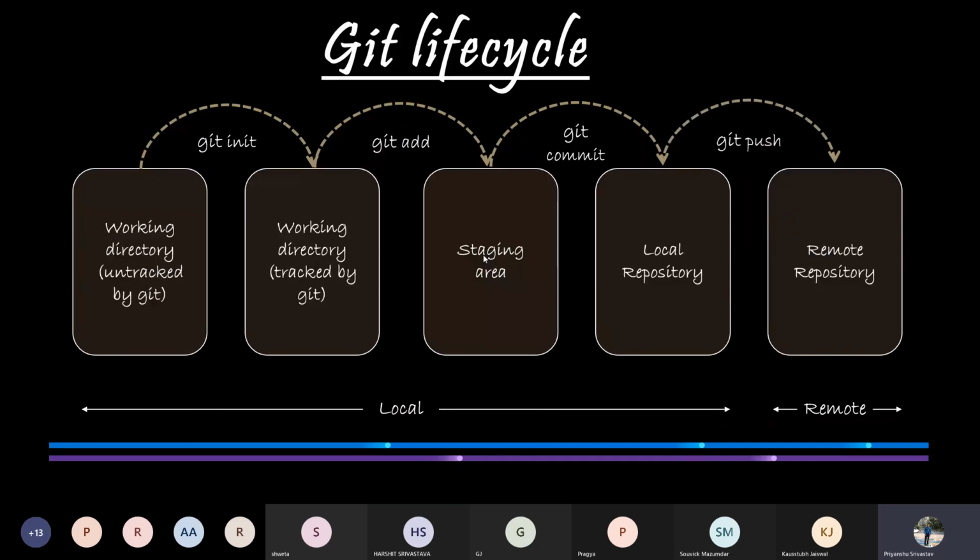Once you have done all your work, the next step is to push the code to GitHub or the distributed cloud, whichever you are using. Then the code is pushed from the local storage to the cloud. And this is the complete life cycle of Git.